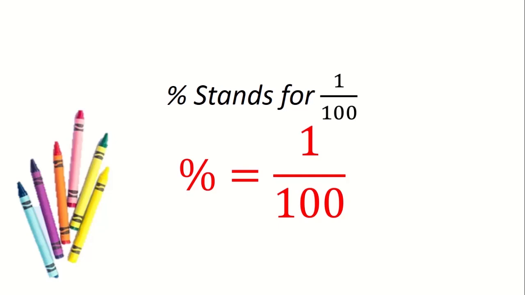So the percentage symbol stands for 1/100. The name itself suggests per cent, that is per 100. So the moment you see the percentage symbol, the meaning of it is 1/100. So let's take a basic example, 50%. So 50% is nothing but 50 divided by 100, which comes out to be half.